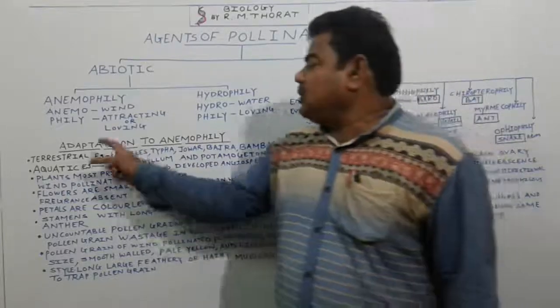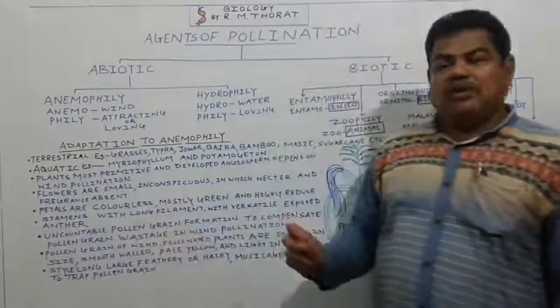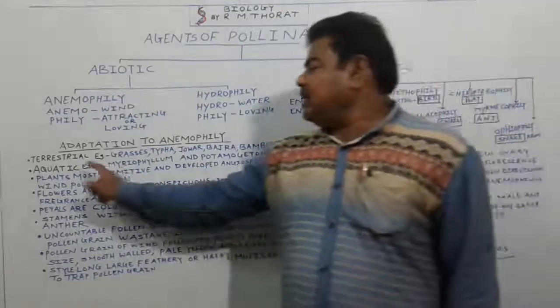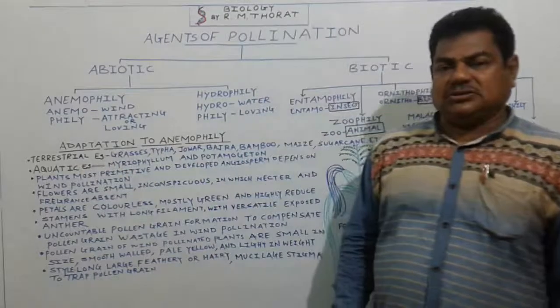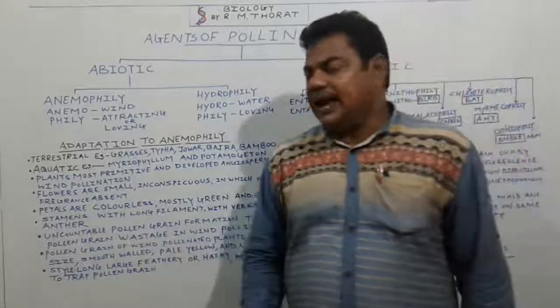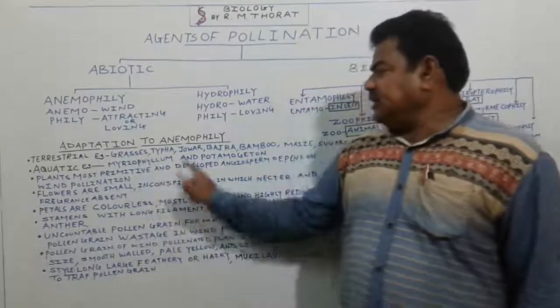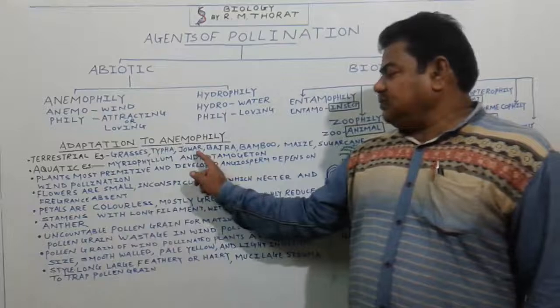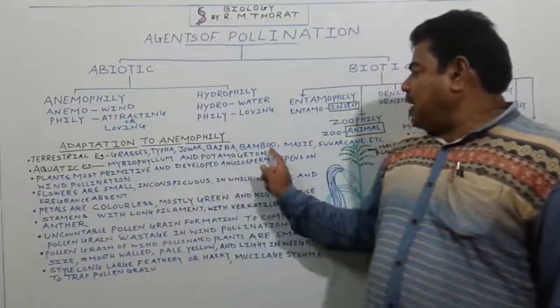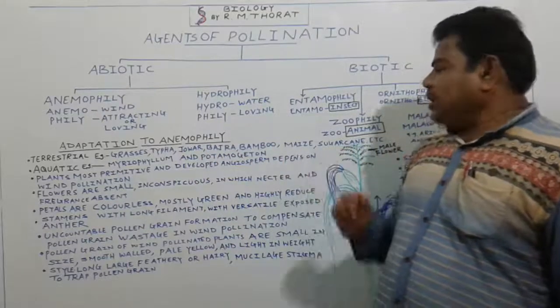See here, two types of plants are there among these anemophilous plants. One we call the terrestrial type of plants, which means plants present on the land. Grasses, typha, jowar, bajra, bamboo, maize, sugarcane.